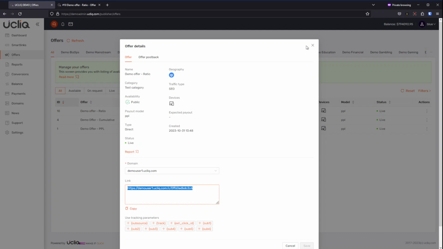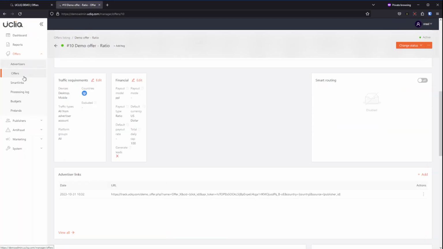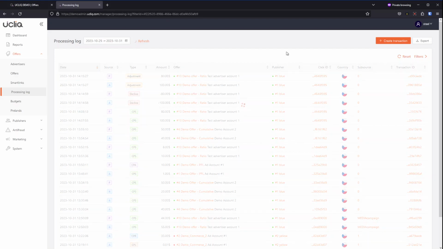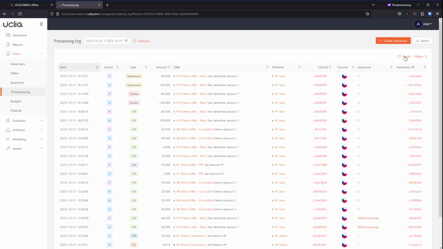Let's look at our processing log. It's not yet there. So we should see two conversions coming in for $50 from advertiser and for $45 to publisher. Can take up to a minute.